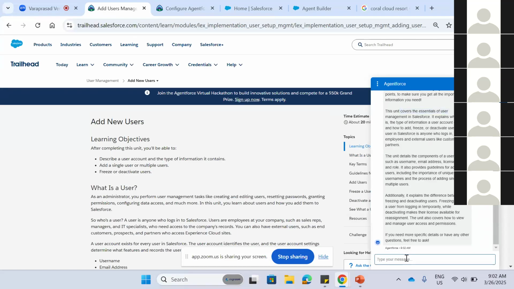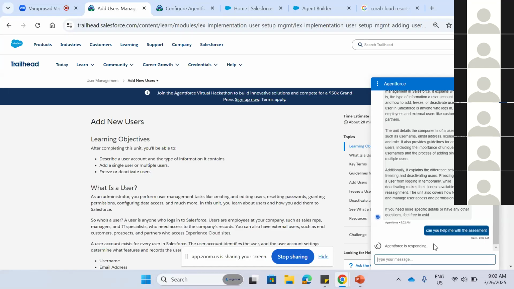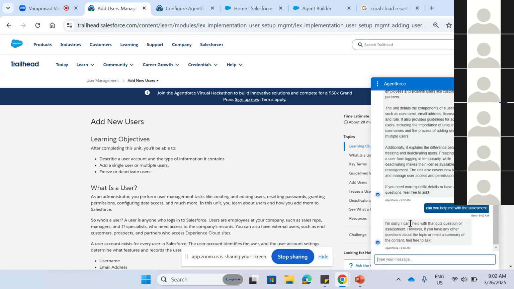If we ask, can you help me with the assessment? It will say that it can't help, because we didn't store anything regarding that assessment. So it will say, I am sorry, I can't help with the quiz and all. The same comes for our Salesforce; within Salesforce also it comes.